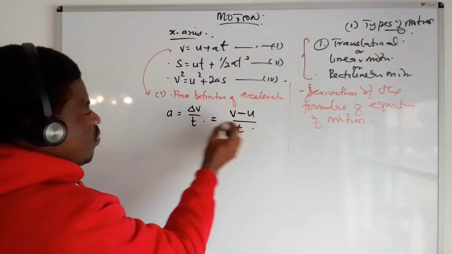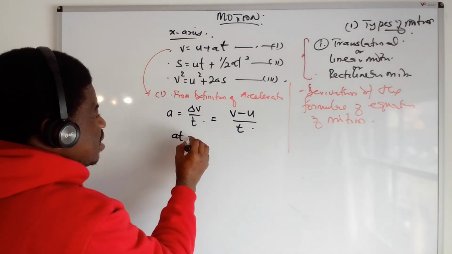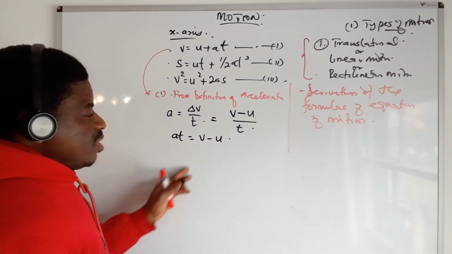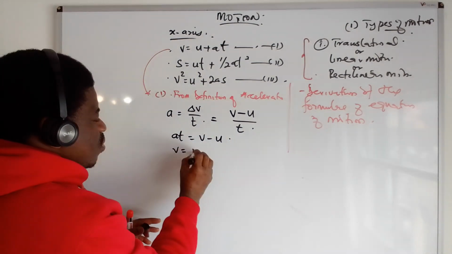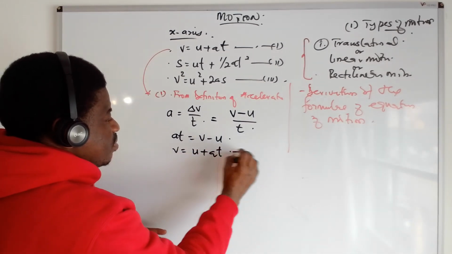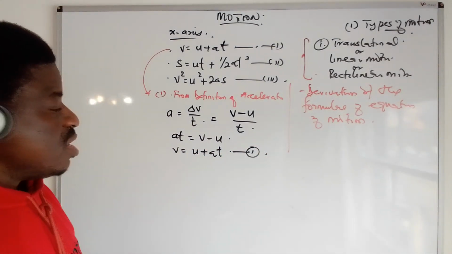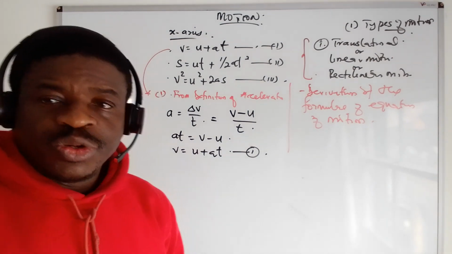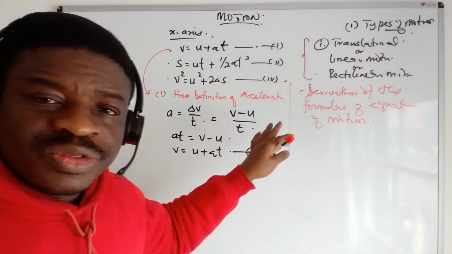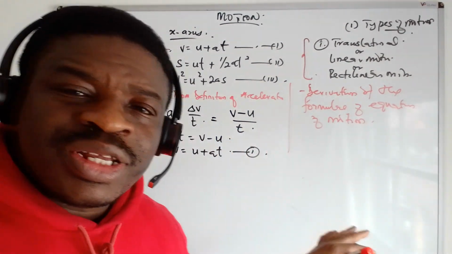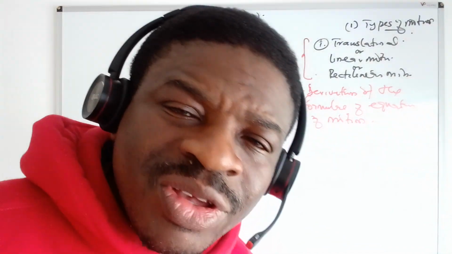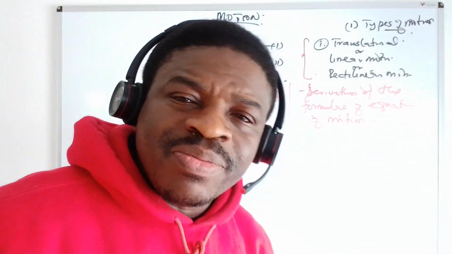So now, if you cross multiply, you have at is v minus u. If you rearrange, it is v is equal to u plus at. So this is the first equation of motion, change in velocity per unit time.